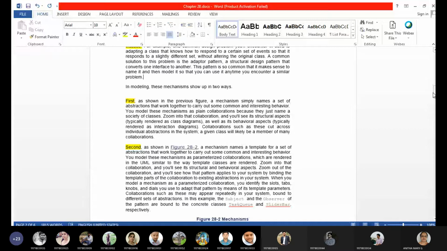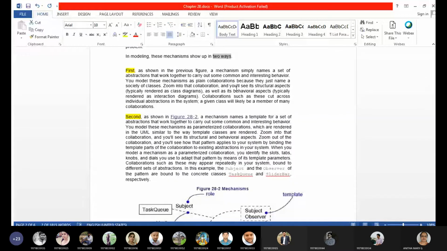The first way is that a mechanism simply names a set of abstractions that work together to carry out some common interesting behavior, rather than a plain collaboration. So what are the things which work together to carry out some behavior, that can be said as a mechanism. Okay, so that is the first point under mechanisms.